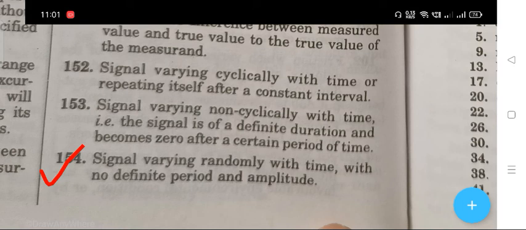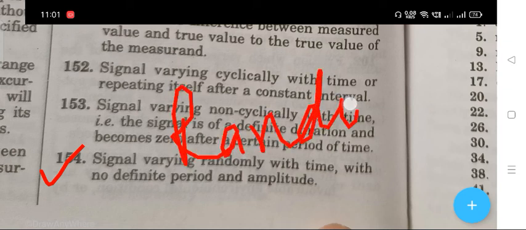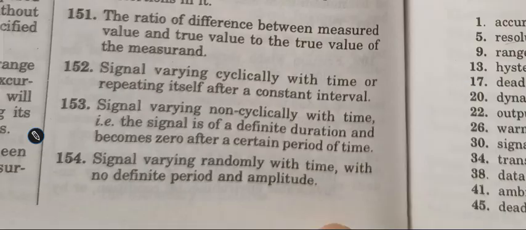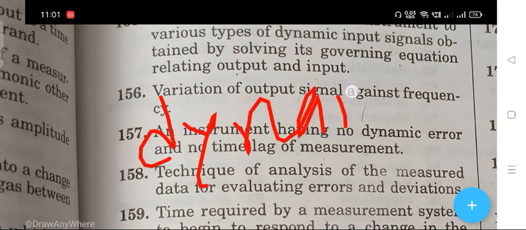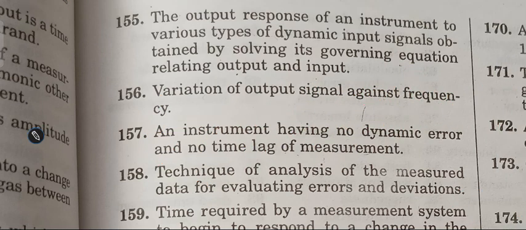The next question: signal varying randomly with time with no definite period and amplitude. The right answer is random. The next question 155 says that the output response of an instrument to the various type of dynamic input signal obtained by solving its governing equation relating output and input. The right answer is dynamic response. Next question 156